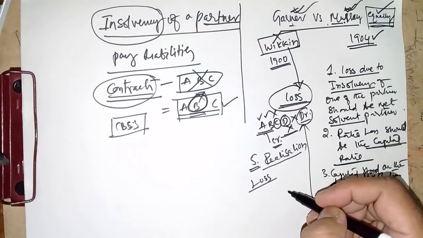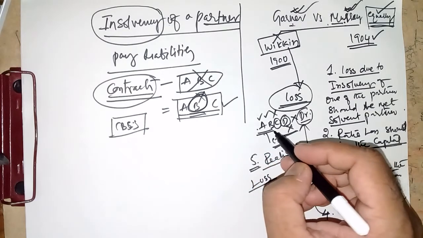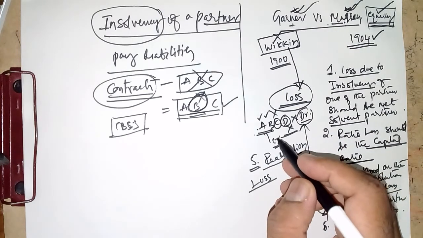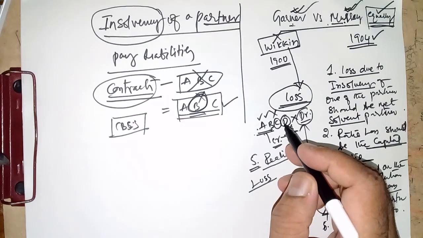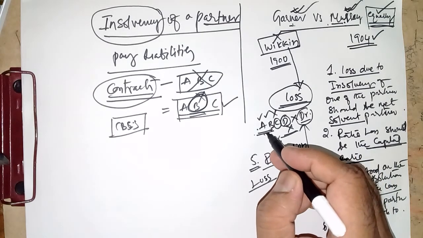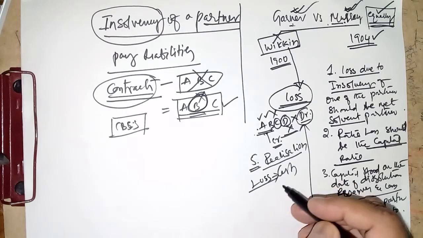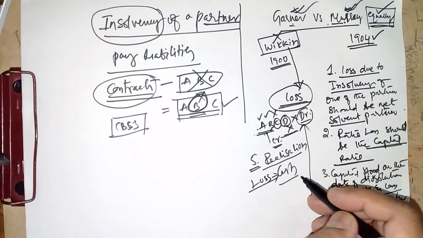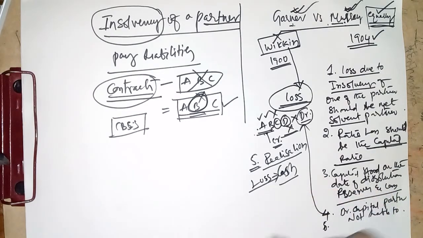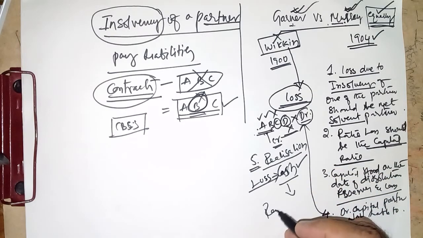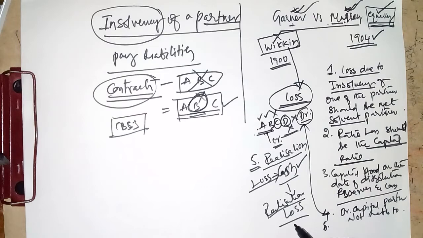The court of law stated that the solvent partners, whoever declares themselves solvent, are supposed to prove their solvency. How are they supposed to prove their solvency? By bringing the cash. How much cash should they bring? To the extent of realization loss. To the extent of realization loss, they should bring the cash.